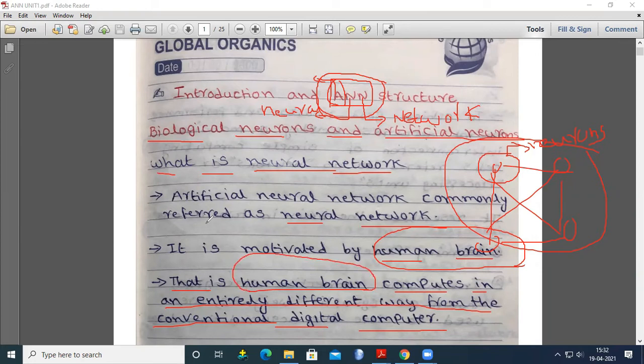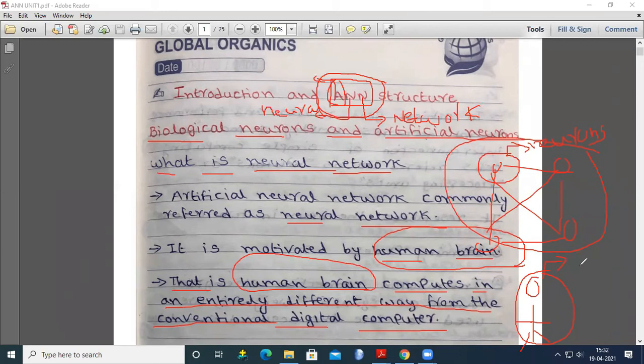For example, how can we identify a person? When we see a person, this person's image is stored in our mind. Now, if we see this person one more time, then that person's image is computed. That means the image is compared with the already stored person images. If it matches with the stored person image, then automatically you can recognize the human.